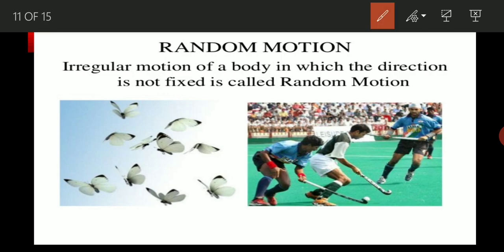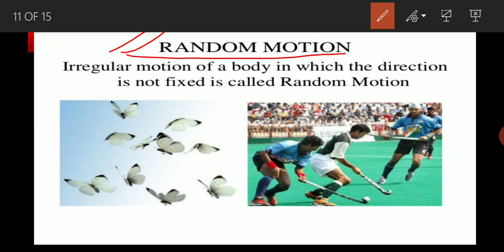Except these two types of motion, translatory motion and circular motion, there are some other types of motion which we are going to study further. The first one is random motion. What is random motion? As you have seen, in circular motion the object moves in a circular path, and in curvilinear motion and rectilinear motion the direction was curved as well as straight respectively. Clear? But there are some types of motion in which the direction is not fixed, meaning they can move in any direction.